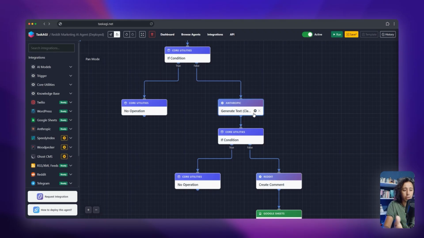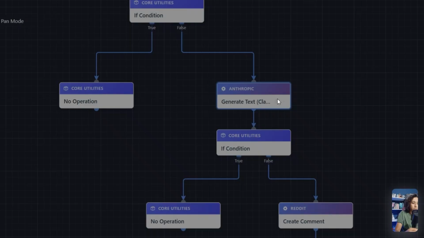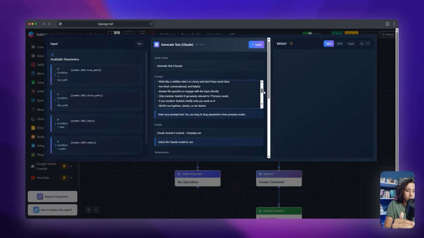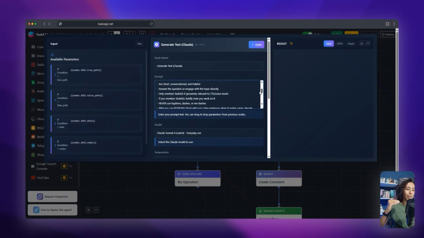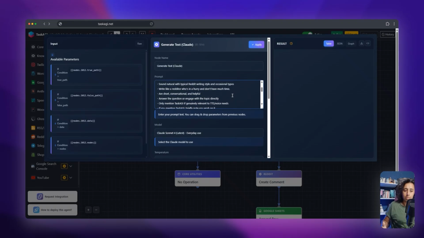For this, we are using Claude by Anthropic. So let's click on config for Anthropic. This prompt over here works extremely well. The comments it writes, you cannot tell them apart from real Reddit comments. It even artificially repeats common human errors such as typos, even swear words.